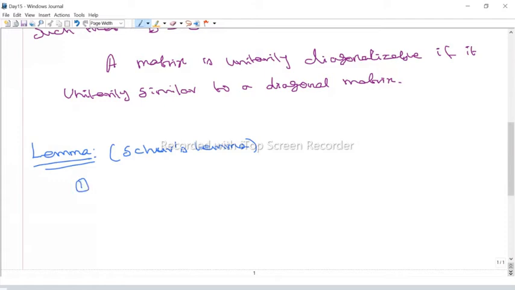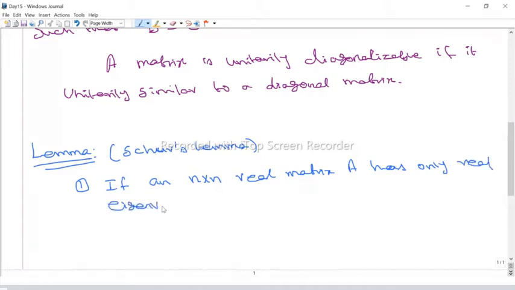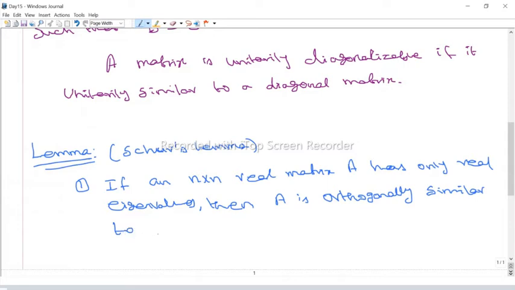First one: if you take any n by n real matrix A that has only real eigenvalues, then A is orthogonally similar to an upper triangular matrix.